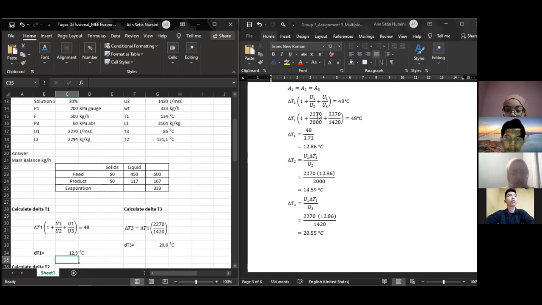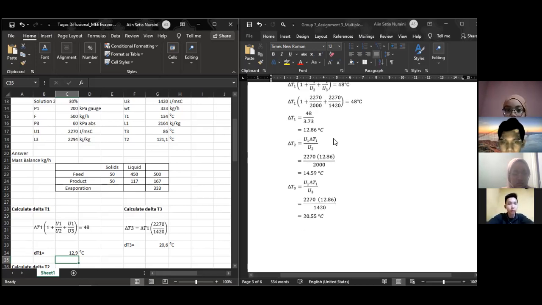So 1 plus these two equals 3.73. So delta T1 equals 48 divided by 3.73, so delta T1 is 12.86 degrees Celsius.